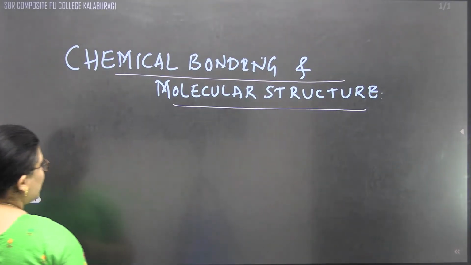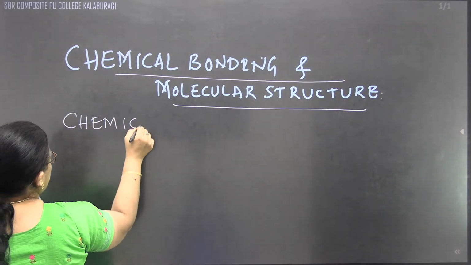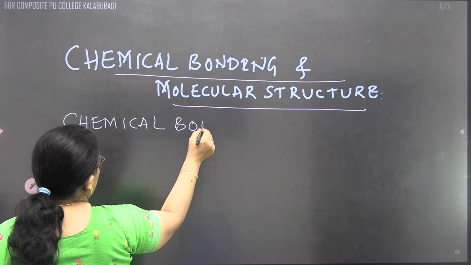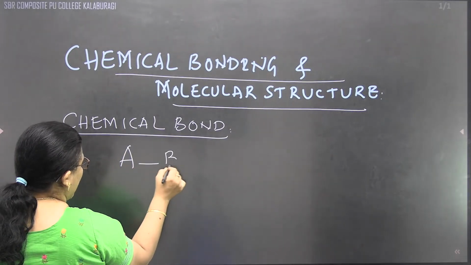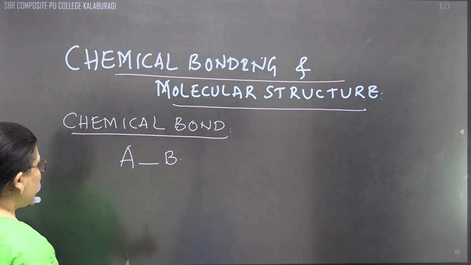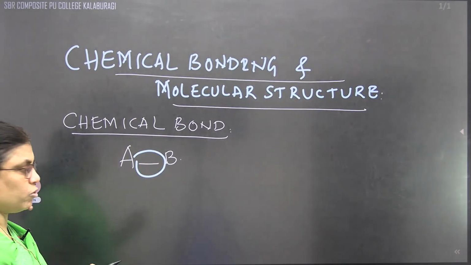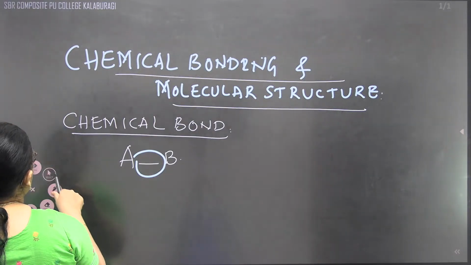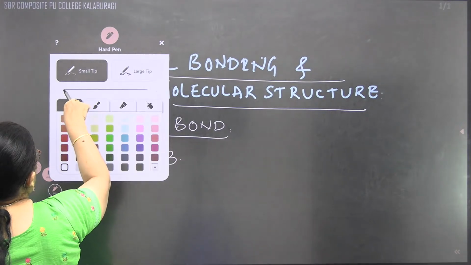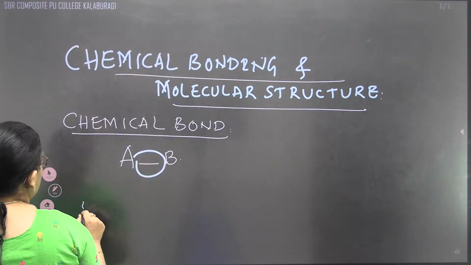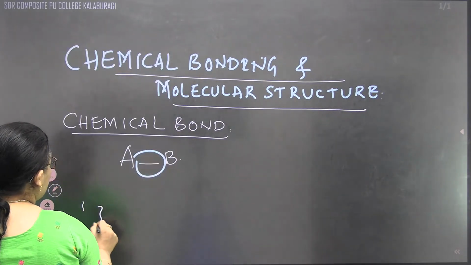Before going to the topic, let us see what a chemical bond is. What is the meaning of chemical bond? Have you observed that the two species or the constituent atoms or particles are held together by a bond? Now the question arises: what is a bond? When we are considering the bond, we should always see that it will be an attractive force.